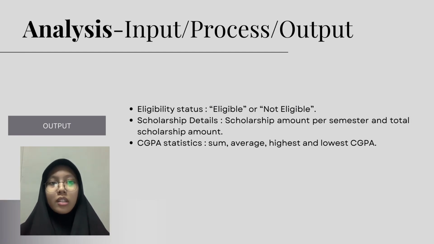I will explain the analysis for the output. The first output is eligibility status. The system will display if the student is eligible or not eligible for the scholarship. The second output is scholarship details. The system will display the scholarship amount per semester and total scholarship amount. The third is CGPA statistics. The system will calculate the sum, average, highest, and lowest CGPA.